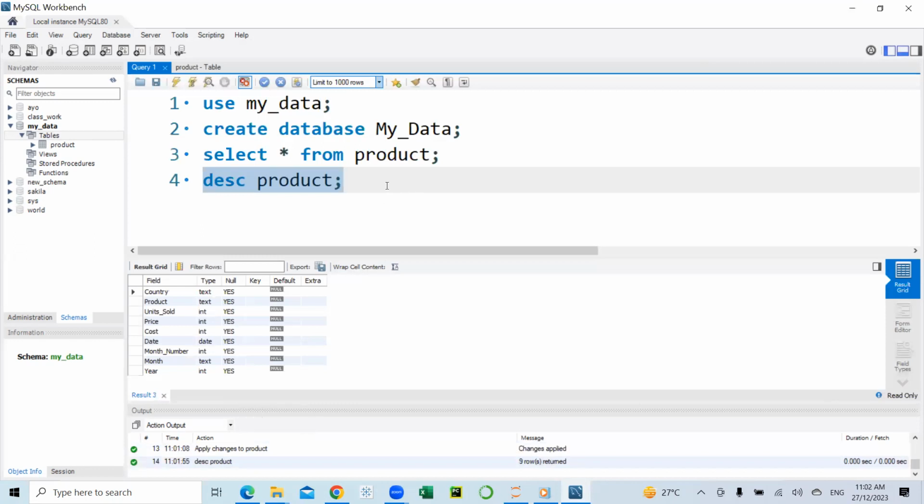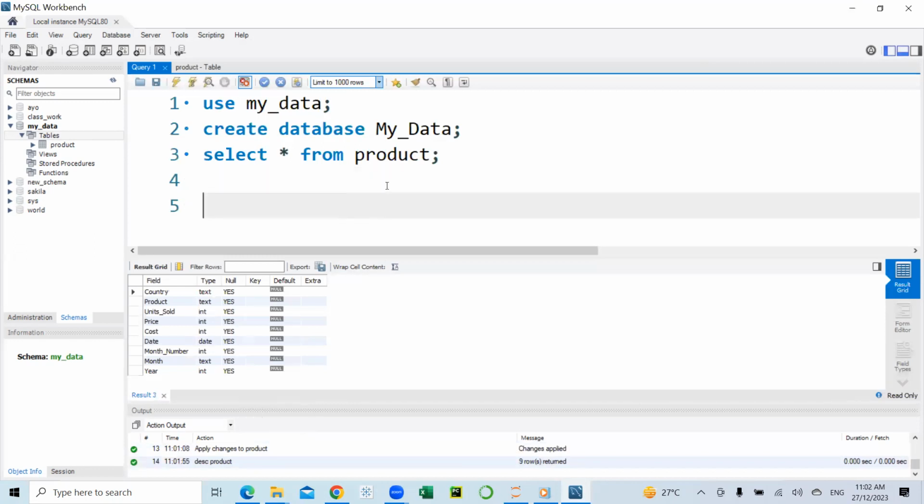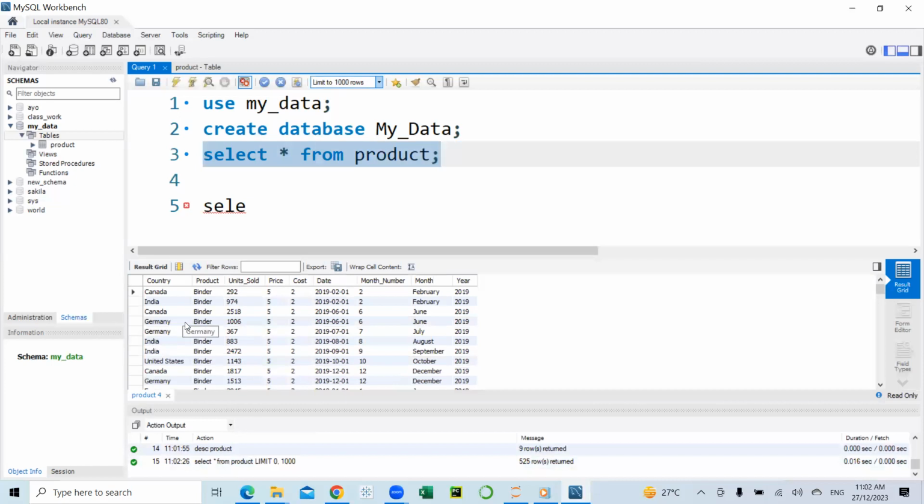All right, so let's proceed with our simple SELECT statement, FROM, and the WHERE clause. If, for example, we want to select all the records for a particular country, we are going to use a WHERE clause. The WHERE clause is used to filter records from a table.